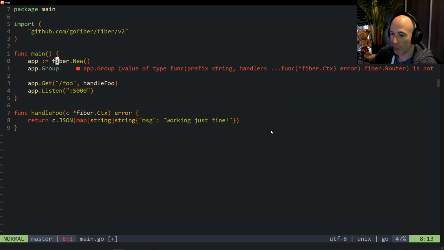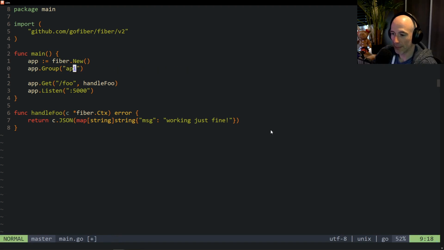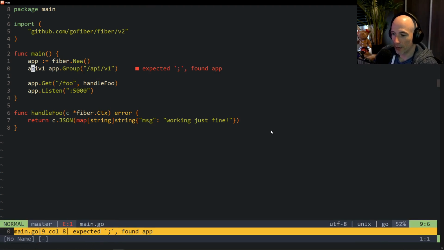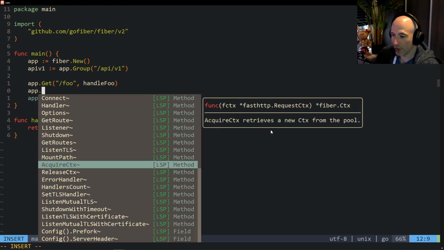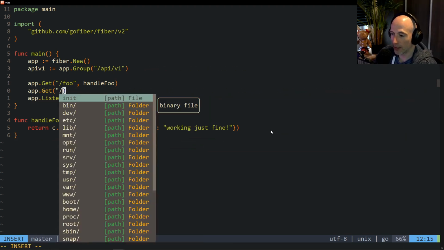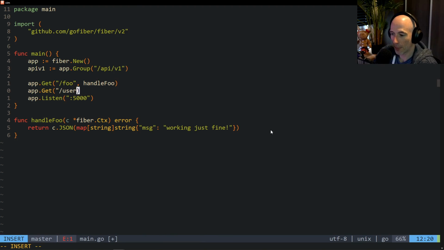So we're going to say app group, and we're going to say API. And that's going to be, for example, API v1 maybe. And maybe we can actually split this in v1, not quite sure. That could be good. We're going to say API v1 is going to be this thing. And instead of doing /foo, let's handle /foo in this thing. Let's make a new one. We're going to say app get, for example, /user or something.